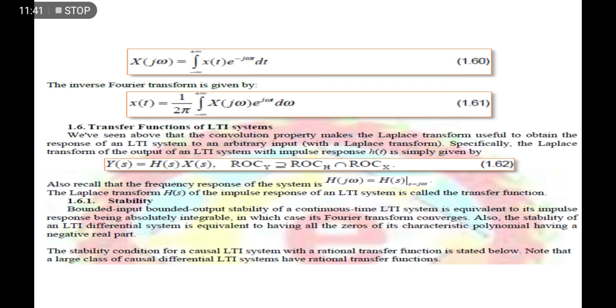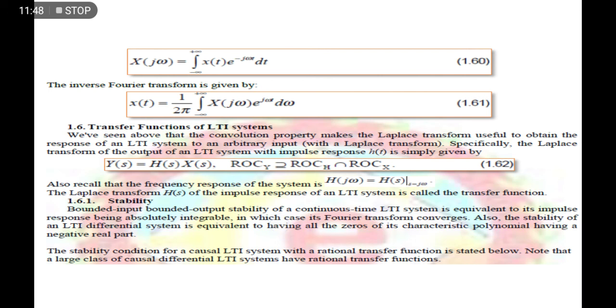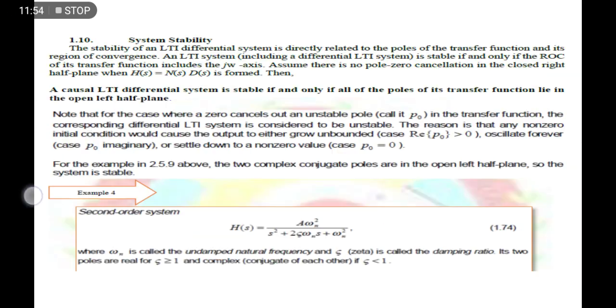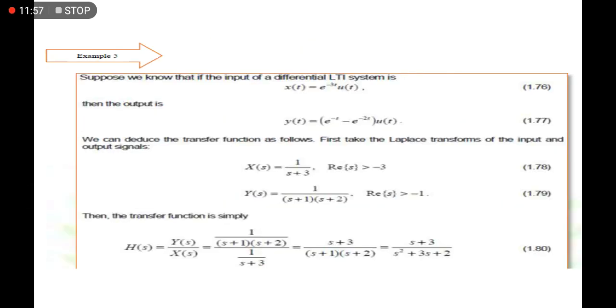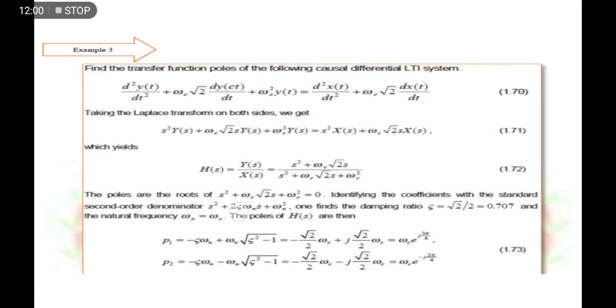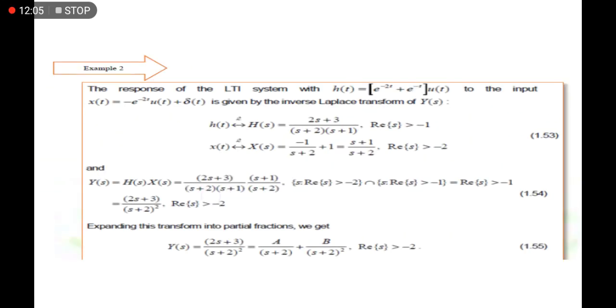So once again, starting from stability until the end, this is just an application of the Laplace transformation I discussed above. Just read about this one.